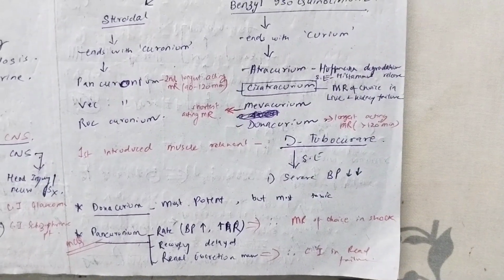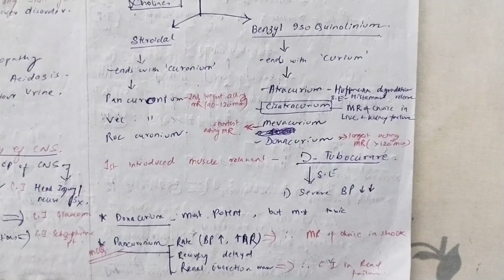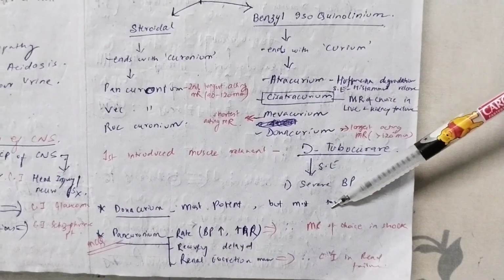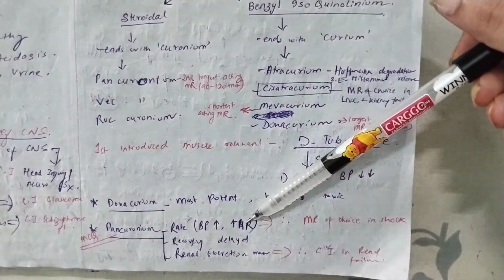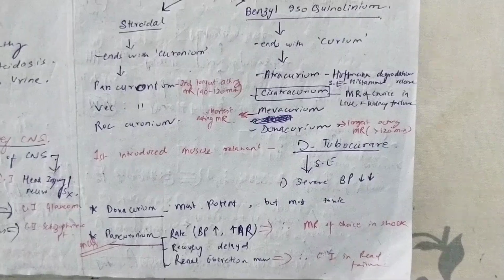Now, if you remember, what was the induction agent of choice in case of shock? Induction agent of choice, yes, it was ketamine. And you should remember that sodium thiopental was never given in shock, right? Here, pancuronium is the muscle relaxant in case of shock. But the problem of pancuronium is that its recovery is delayed and its renal excretion is maximum. So it is contraindicated in renal failure.